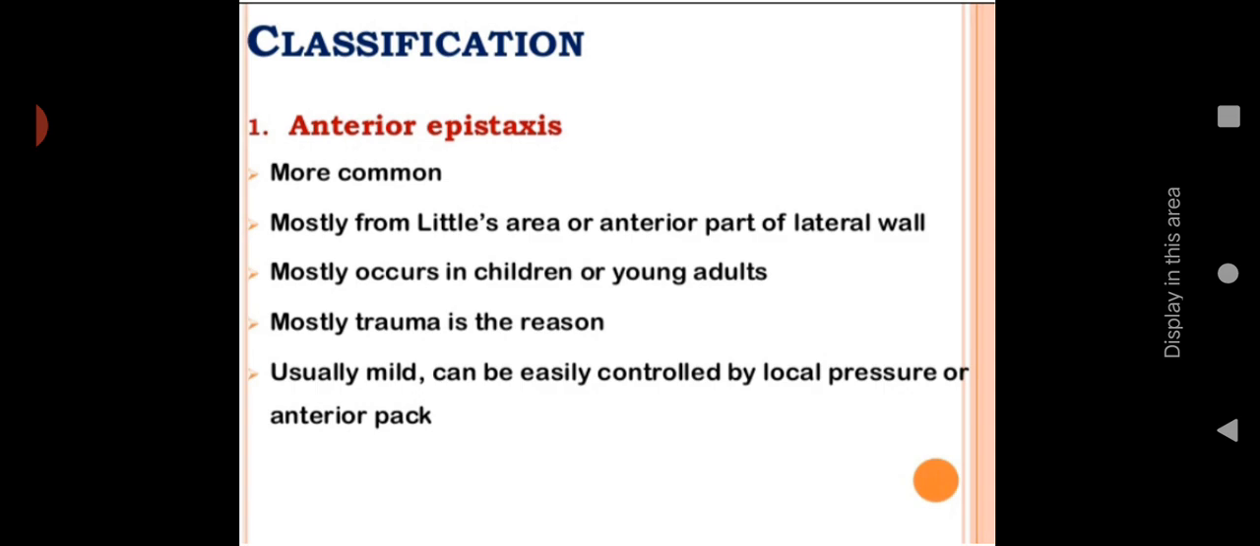Or anterior part of the lateral wall, mostly occurring in children or young adults. Mostly trauma is the reason. Mainly it occurs due to trauma, either you are inserting something in your nose, or sometimes by nail prick, or while removing the crust it can occur. Usually mild, can be easily controlled by local pressure or anterior pack. So this is easily treated with the help of local pressure. If you are pinching the nose itself, when you are putting pressure over the nose, it can stop, or you can put an anterior pack.